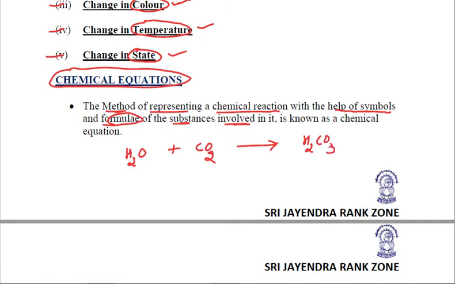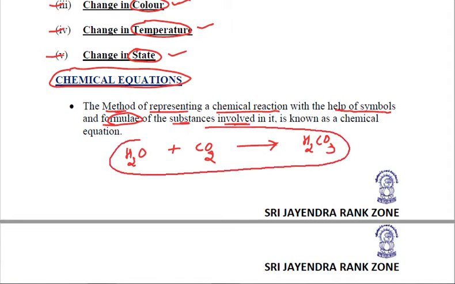So the reaction taking place is now represented in symbol and formula form. This is a chemical equation of the reaction taking place between water and carbon dioxide.